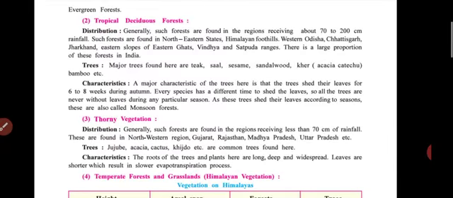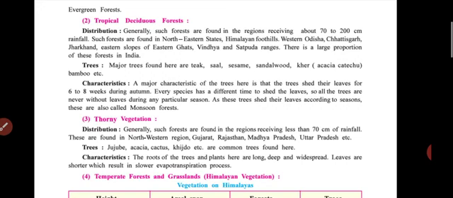Second, tropical deciduous forests. Generally, such forests are found in regions receiving 70 to 200 centimeters of rainfall, like the northeastern states, Himalaya, western Odisha, Chhattisgarh, Jharkhand, slope of Eastern Ghats, Vindhya, and Satpura range. There is a large proportion of these forests in India, mostly concentrated with teak, sal, sesame, sandalwood, khair, and bamboo.